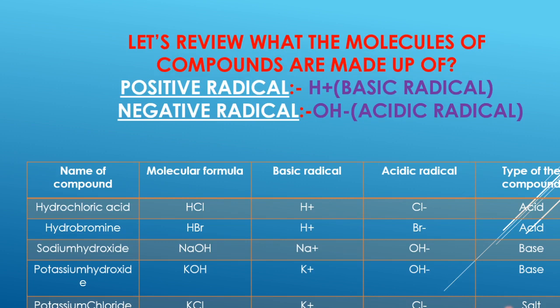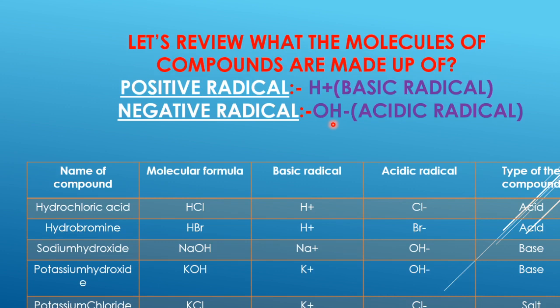So depending upon the radicals, we can classify the substances as acids, as bases, as well as salts. If the substance consists of H+ as a basic radical, then it will be termed an acid. If the substance consists of OH- as an acidic radical, then it will be termed a base.